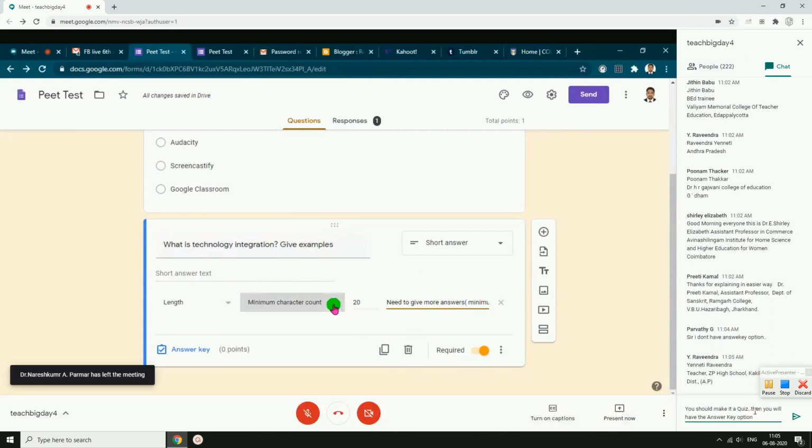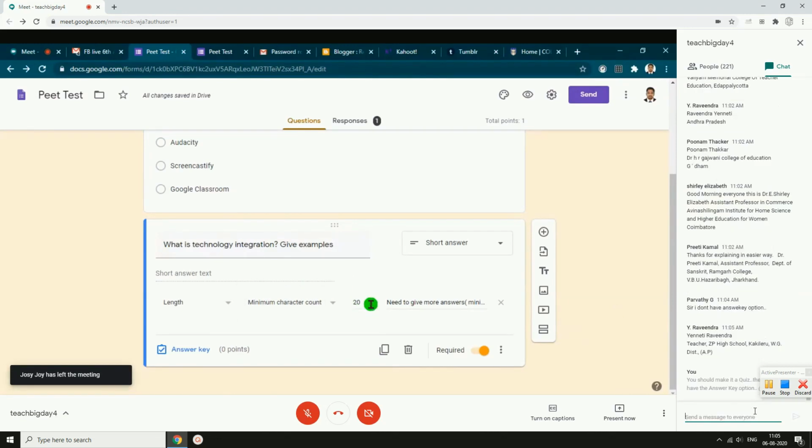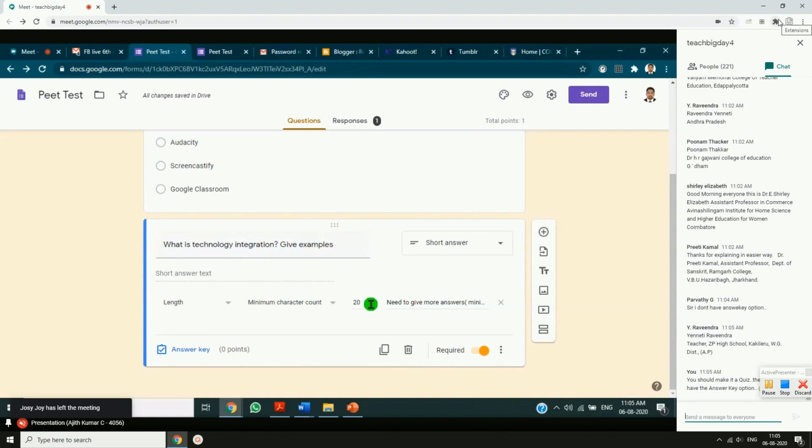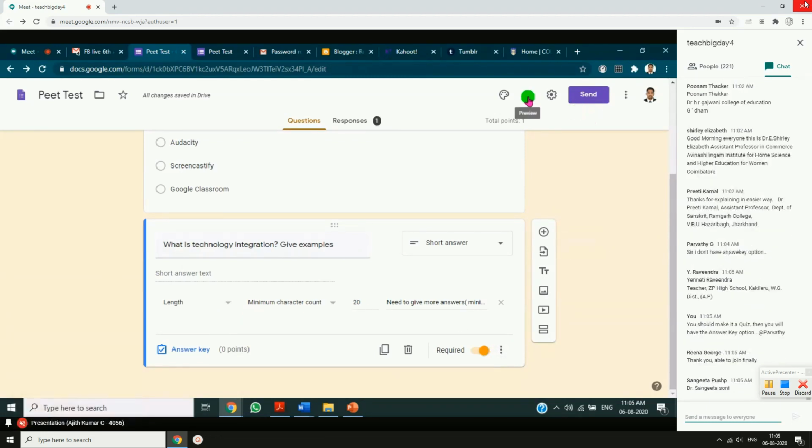You can make it maximum also. If it is maximum 100, and the students cross that 100 limit, then also they will not be able to submit the answer. Let us see how it will work in the preview. So I am giving this short answer, then this response validation length, minimum 20. Then I'm going to preview.